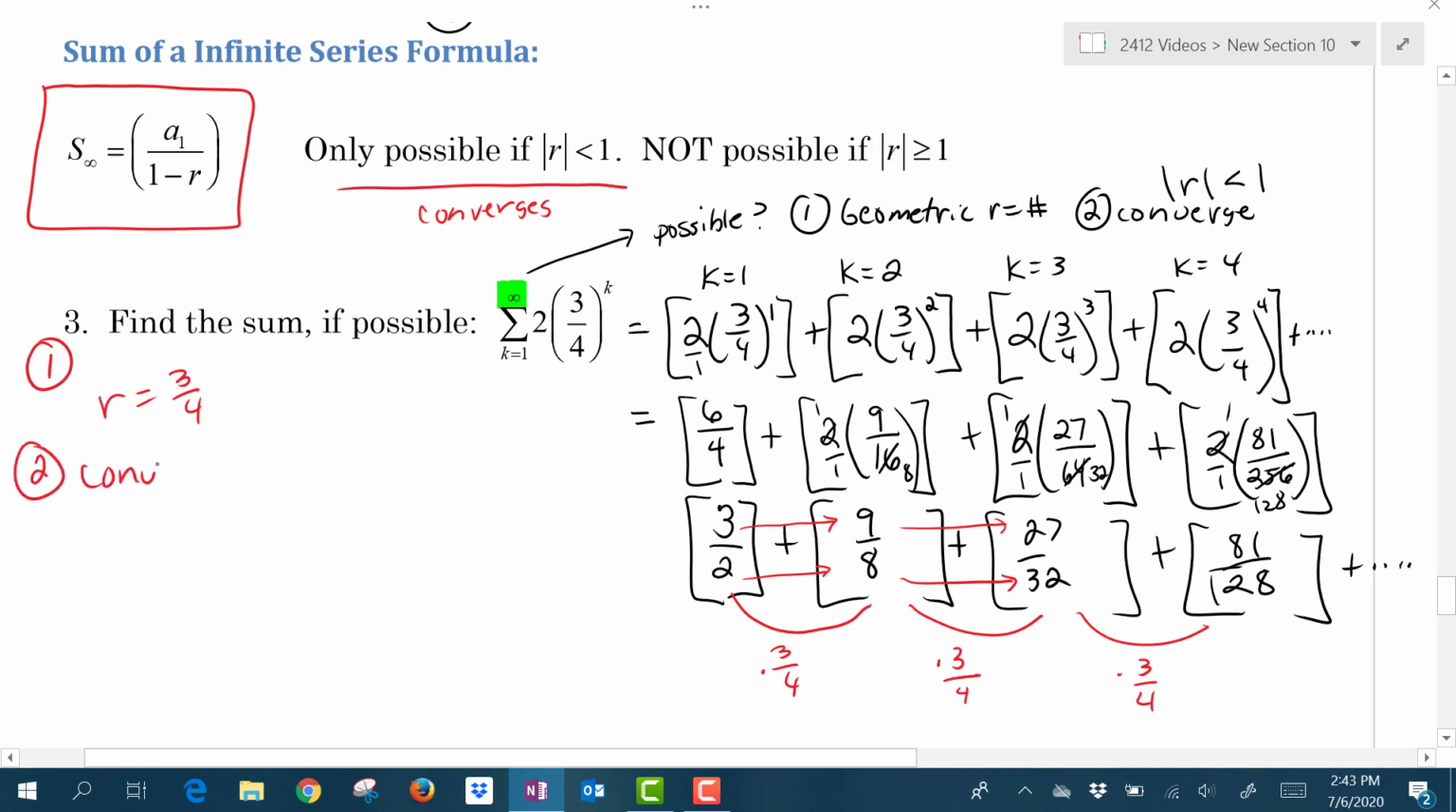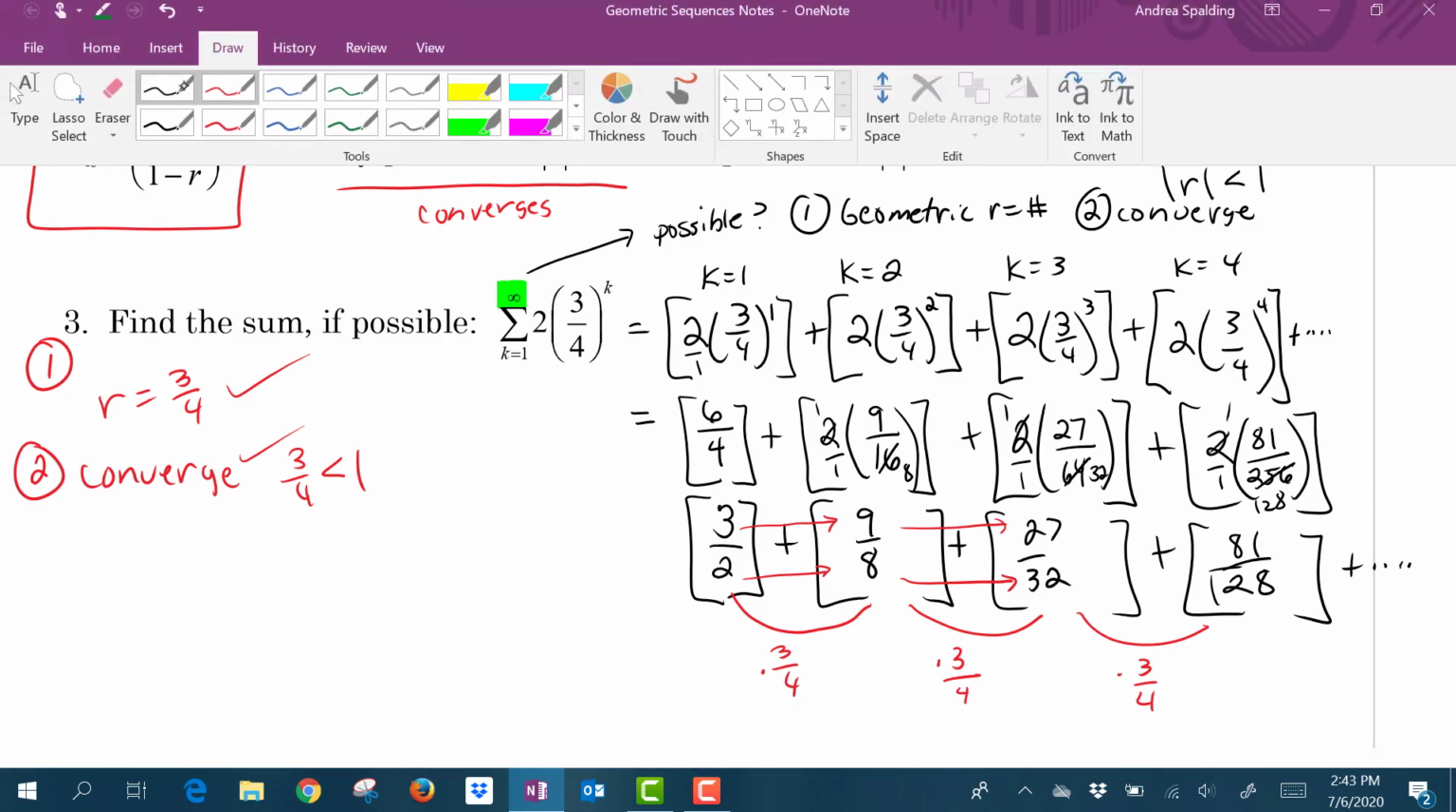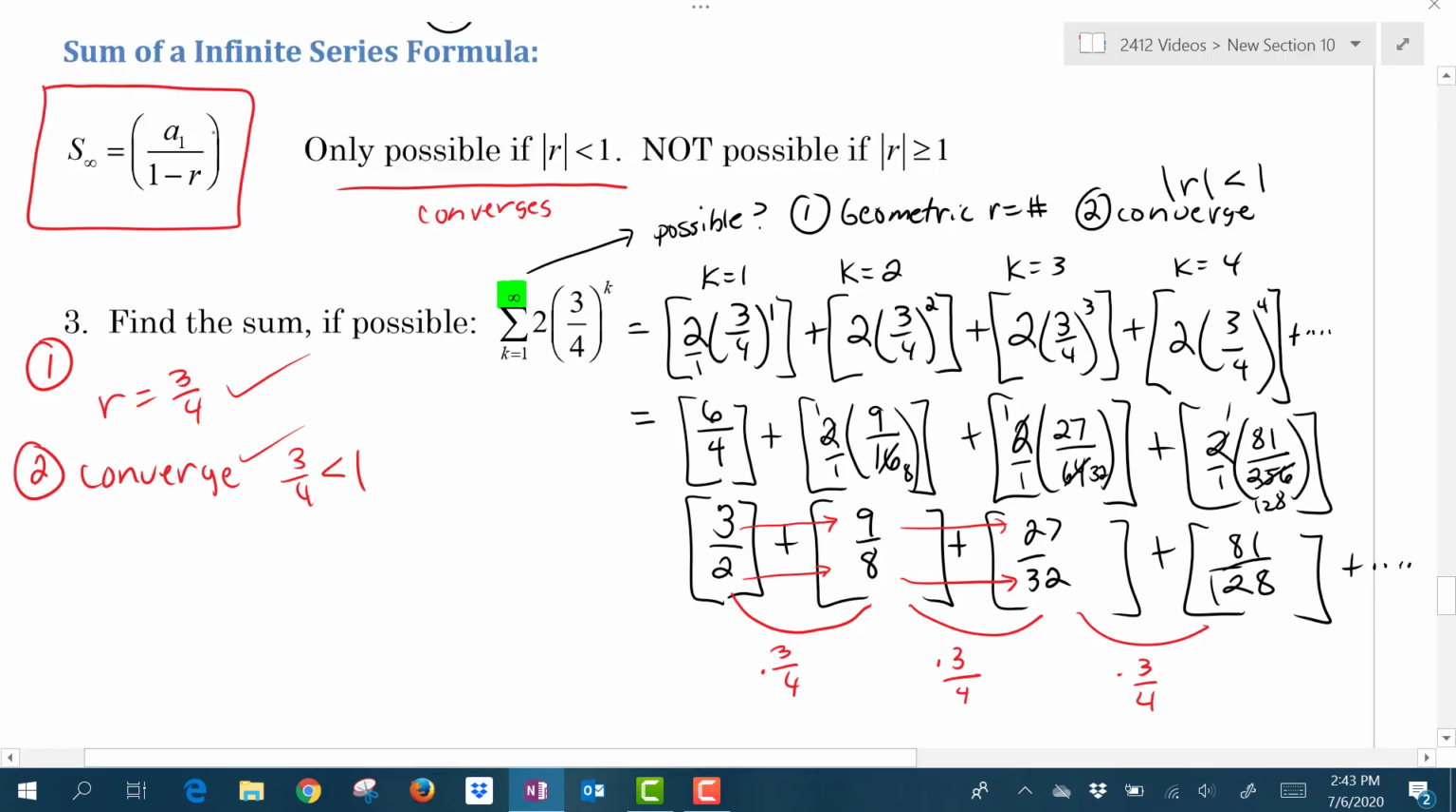Does the sequence converge? And it does converge because our r value, 3/4, is definitely less than 1. So we have a geometric sequence and it converges. What that tells us then is that we can now use the formula for the sum of an infinite series of a geometric sequence. So the sum of an infinite number of terms is going to be the first term of the sequence, 3/2, divided by 1 minus our r value, which is 3/4.